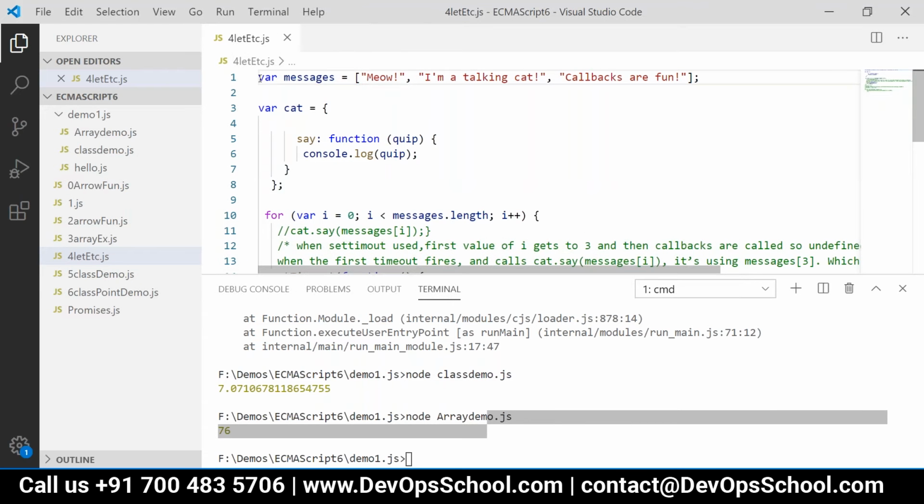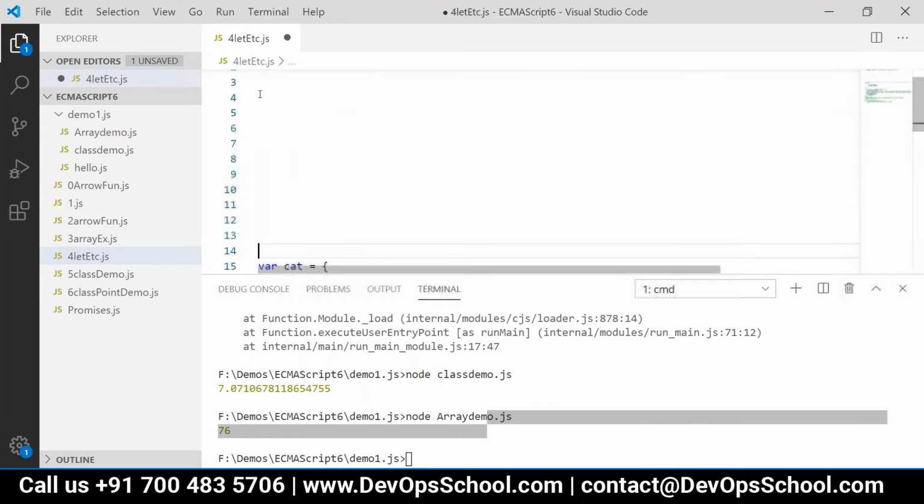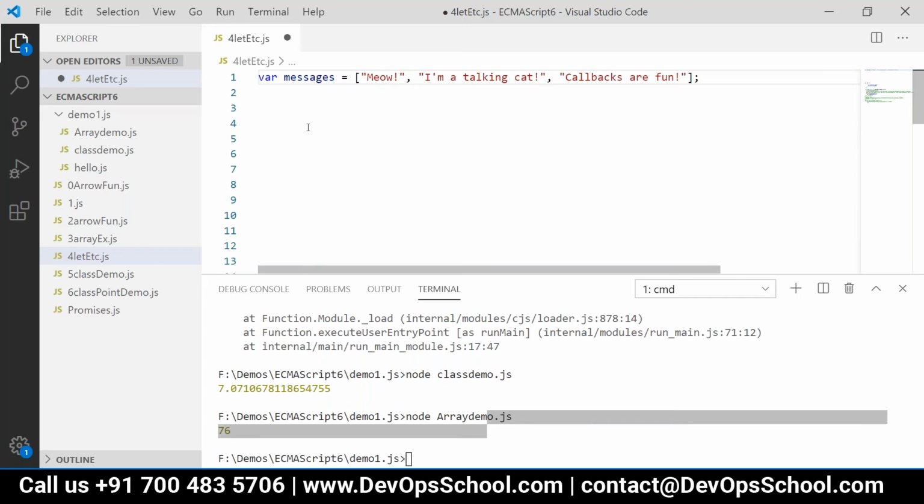Let us create one more array, an array of strings. You can write whatever strings you want to have. I have created an array messages. You can use the same array also. So look at this, I have created an array of messages first. Please create it.